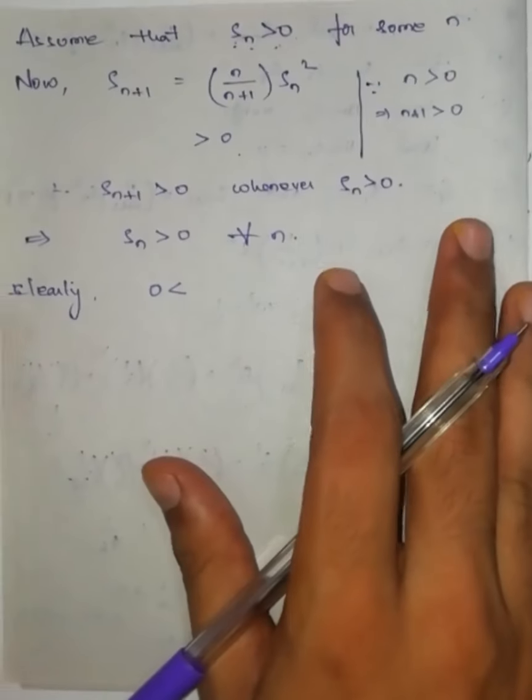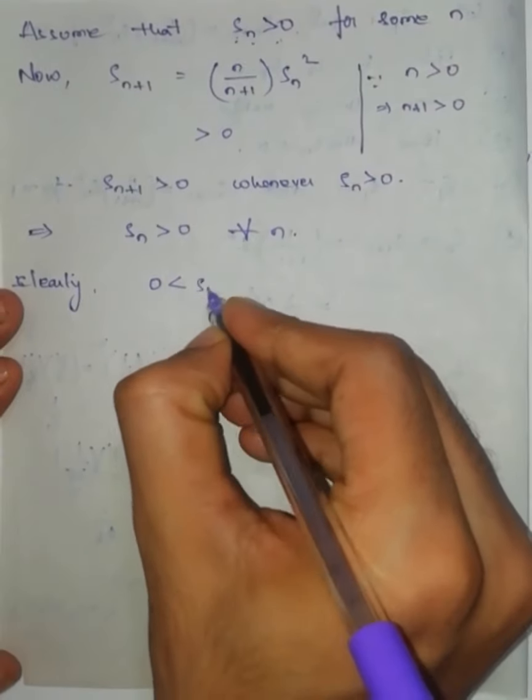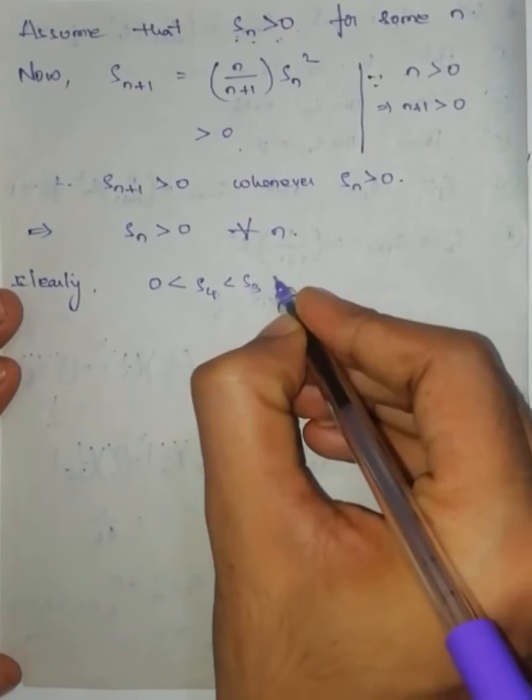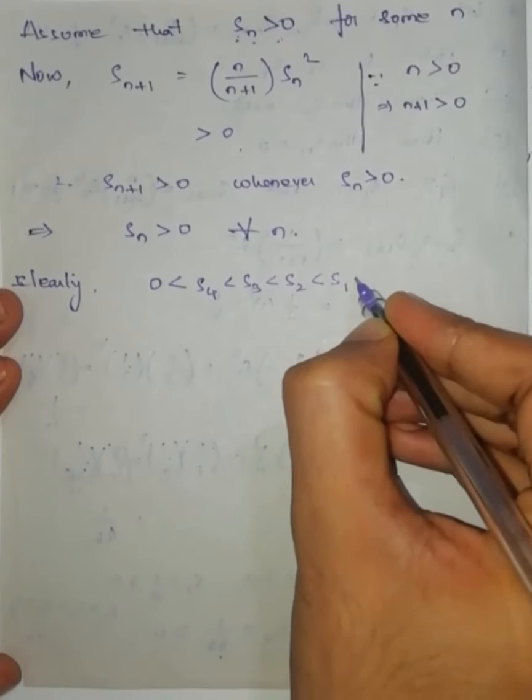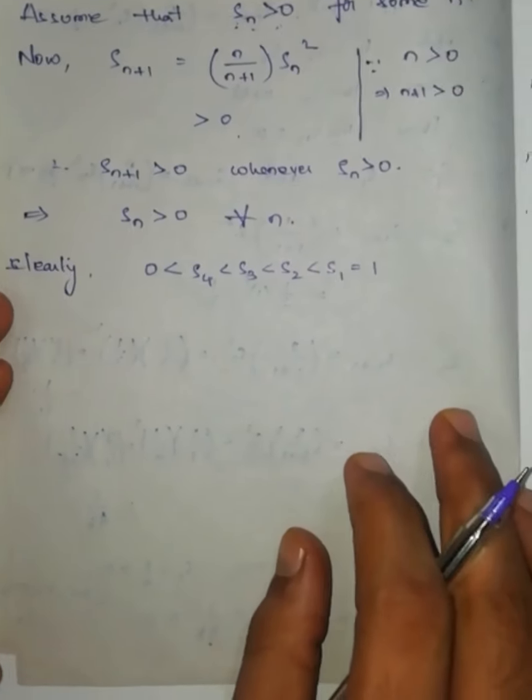So here I can write that 0 is less than S4, S4 is less than S3, S3 is less than S2, S2 is less than S1, which is nothing but 1.